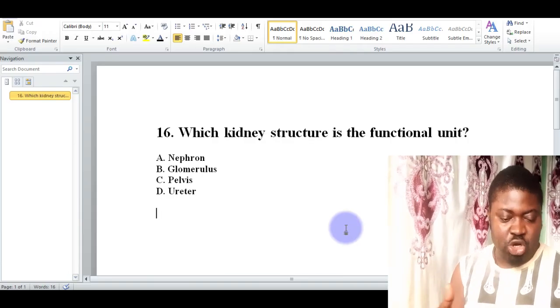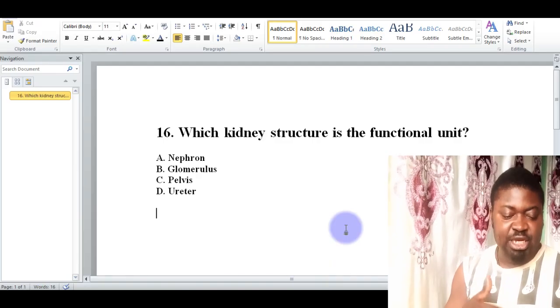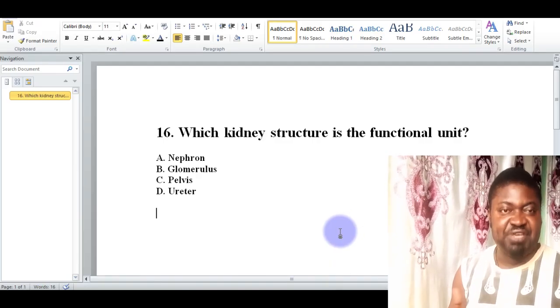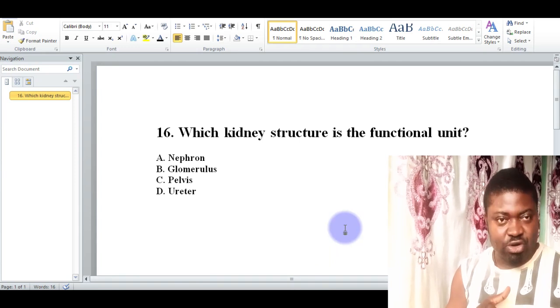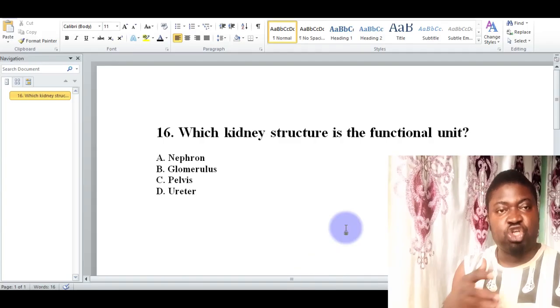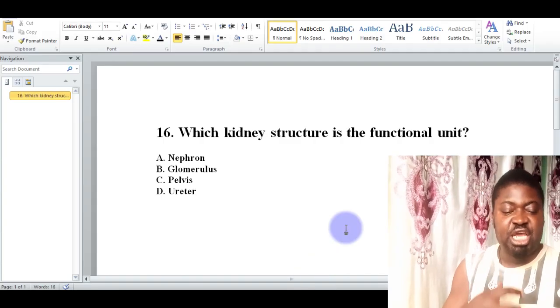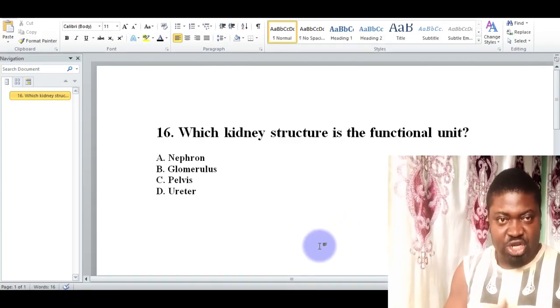Which kidney structure is the functional unit? We have A, nephron, B, glomerulus, C, pelvis, D, ureter. The correct option here is the nephron. We already know that the functional unit of the kidney is known as the nephron. So the nephron is the functional unit of the kidney.